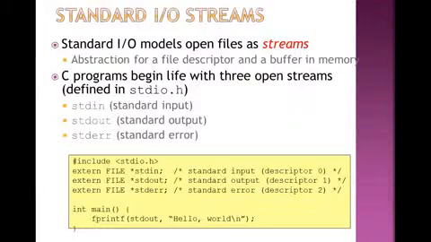Then we have discussed the standard input output streams, that is what a stream is and how data is available in a stream. Whenever we combine multiple files into one place, that is known as a stream. It is an abstraction for the file descriptor and a buffer in memory. So this is a memory location where all the data is available, that is known as the stream. A C program begins life with three open streams: stdin, stdout and stderr. One is used for input, one for output and one for error.